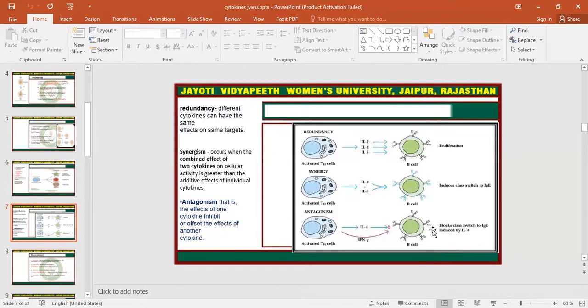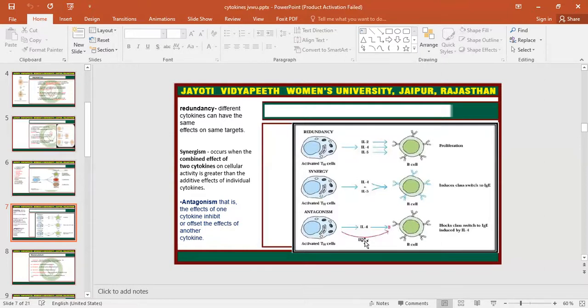Then interferon gamma will stop this activity, signaling that enough IgE has been prepared, so you don't need to prepare more.